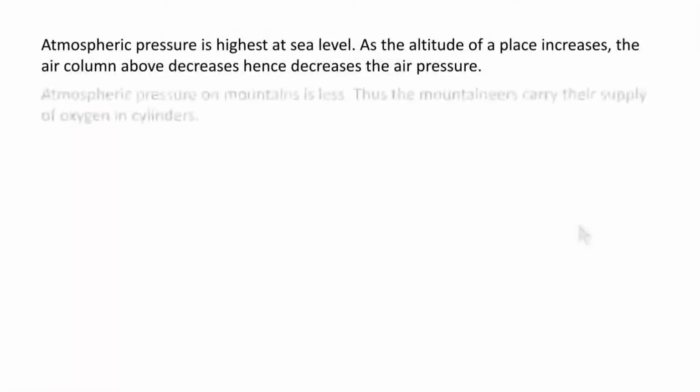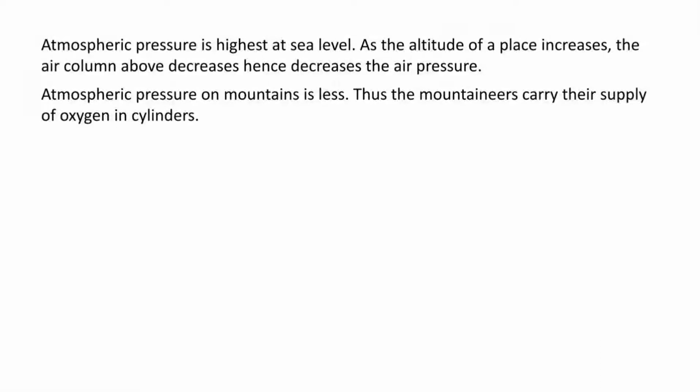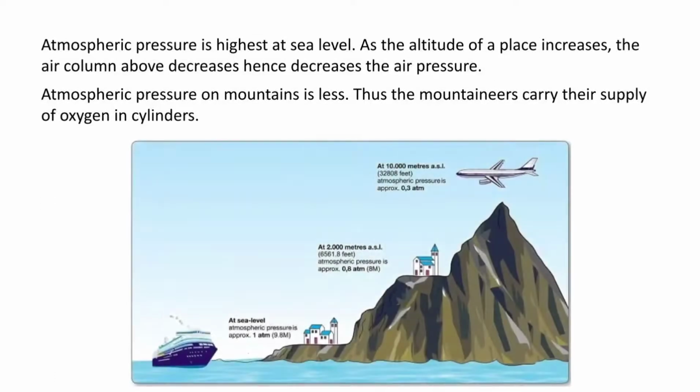Atmospheric pressure on mountains is less. Thus, the mountaineers carry their supply of oxygen in cylinders. Here again, we can see at sea level we have this much column of air. So the air pressure over here is maximum because the mass of air above sea level is more.